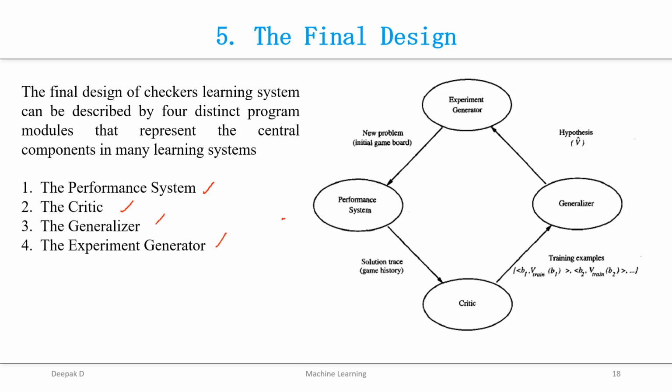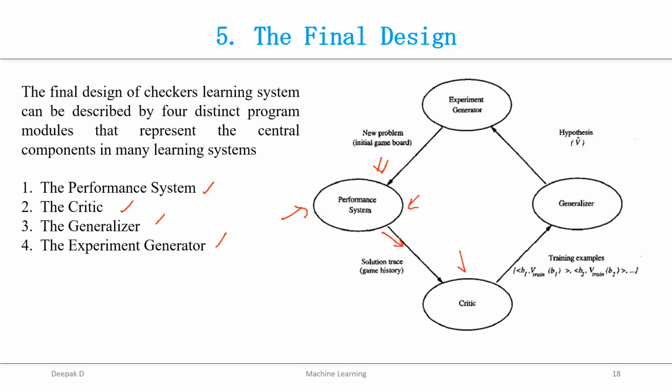The first module is the performance system. This module must solve the given performance task by using the learned target function. It takes an instance of a new problem, that is a new game, as input and produces a trace of its solution as output. This is your first module.